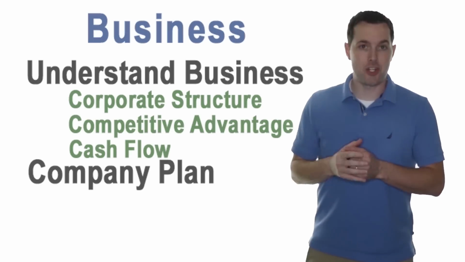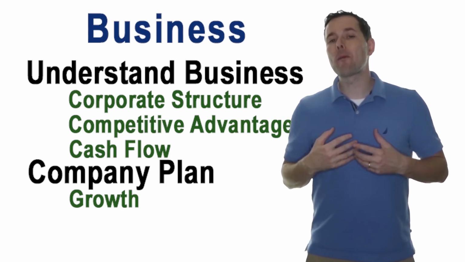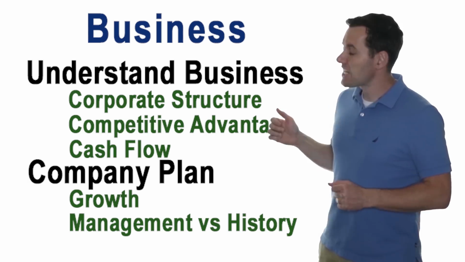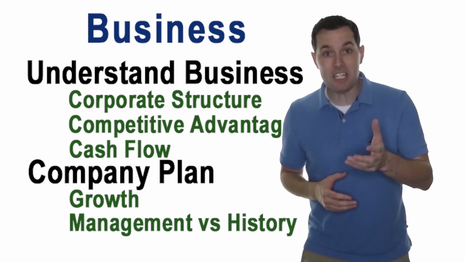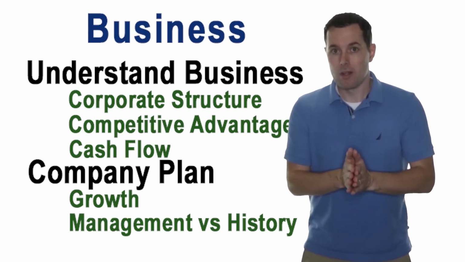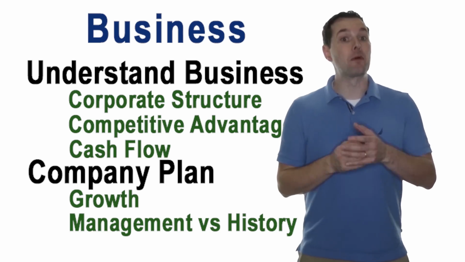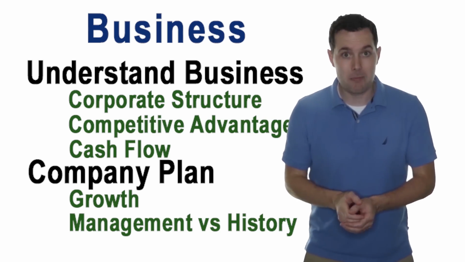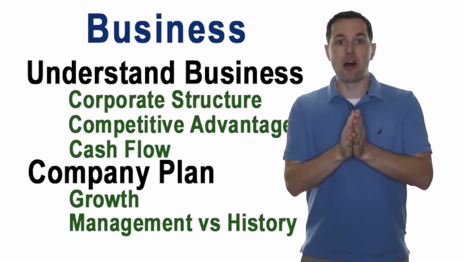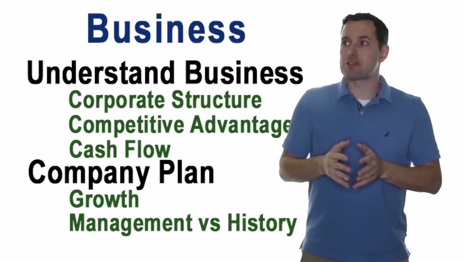And this brings us back to our checklist. In the checklist, we have growth, and this is focusing on where we believe the growth of the company is going to come from in the future. And then we have management versus their own history. Here we're looking at, in any annual report or quarterly report, a section called Management Discussion and Analysis. In that section, they lay out their business plan, where they see the growth coming from, and what they think that type of growth will provide for the company. So our question is, do we believe in management's plan? Does it make sense? Do we think it's realistic?